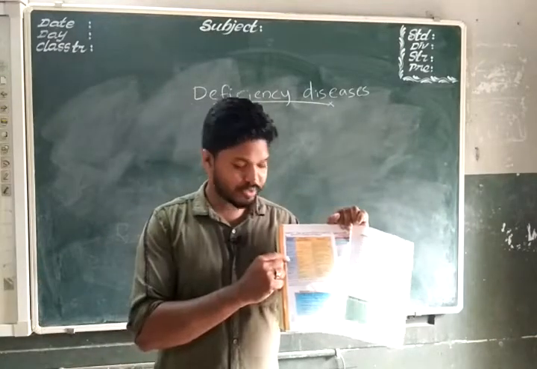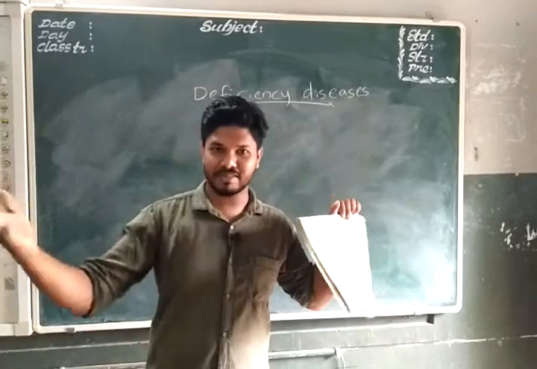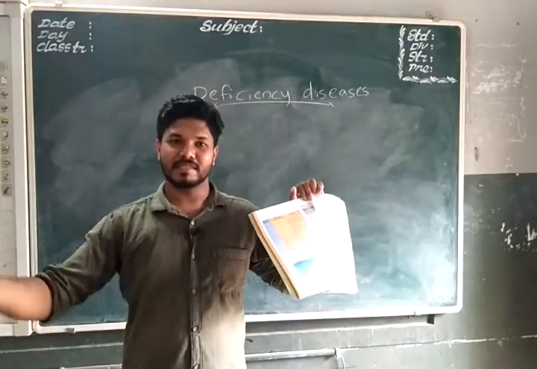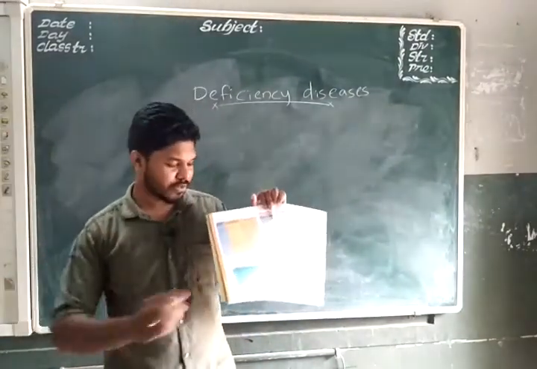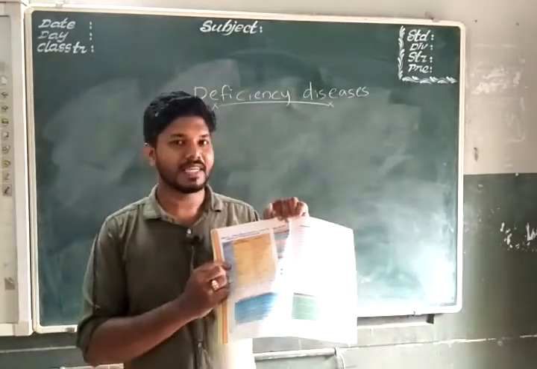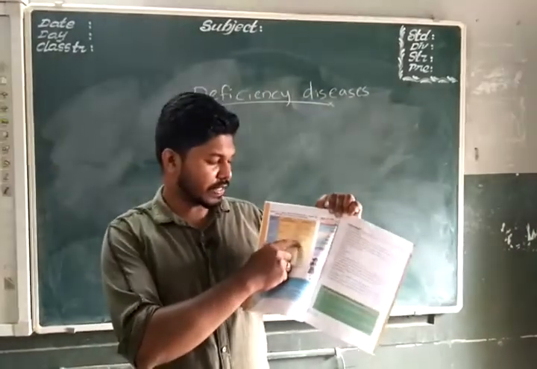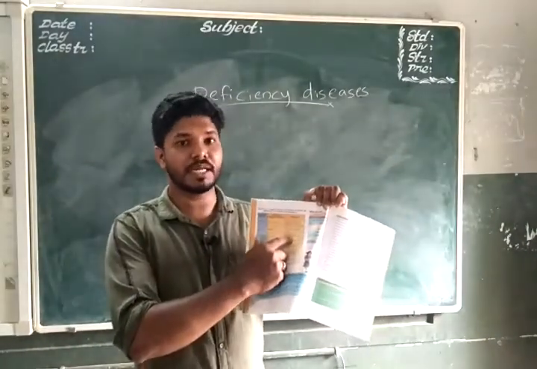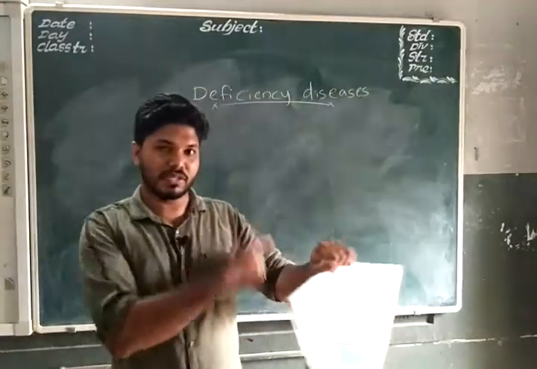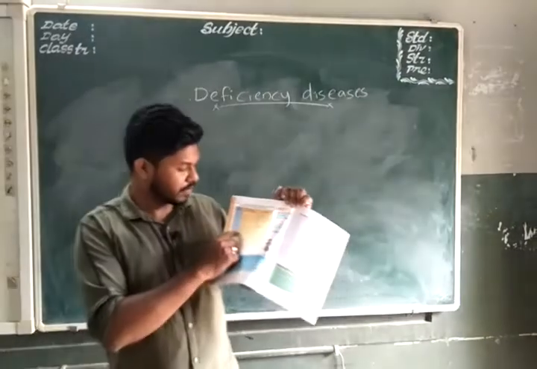That is actually due to the deficiency of vitamin C. So if you include vitamin C sources, that is orange, tomato, tamarind, etc., in your food, you can increase your vitamin C and overcome that. It also makes wounds take a longer time to heal. If we have any wound or injury, it takes longer time to heal.